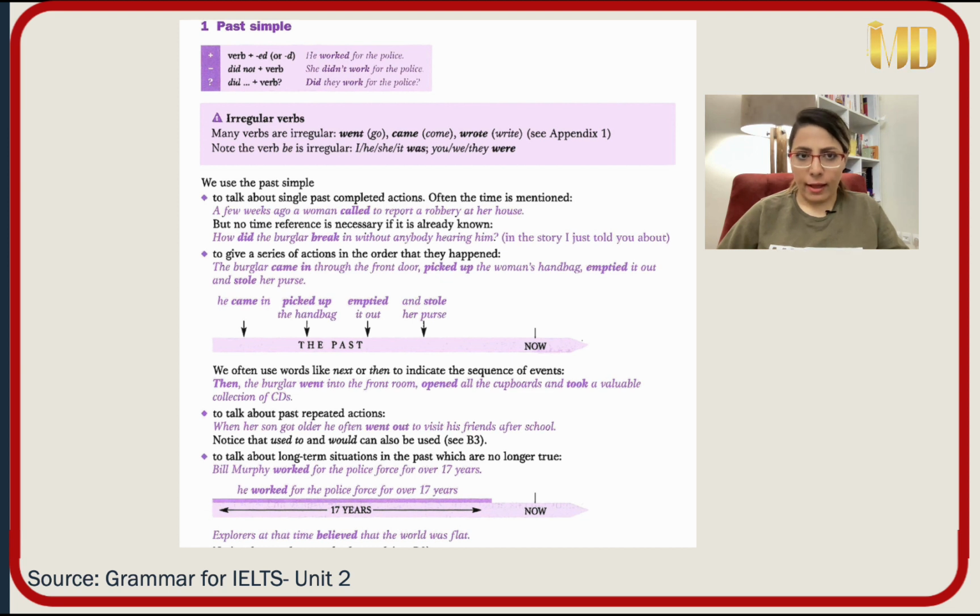And you know the form, and you have to memorize the list of verbs from the back of the book of Grammar for IELTS. Some irregular verbs. For regular ones, we can just add ed to them, and that's it. Something which is important to wrap up, I have to say that 1, exact time is clear. 2, it's long-term situation, repeated action, completed action in the past.